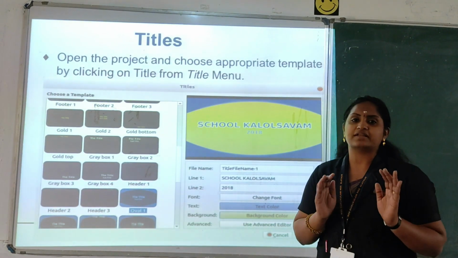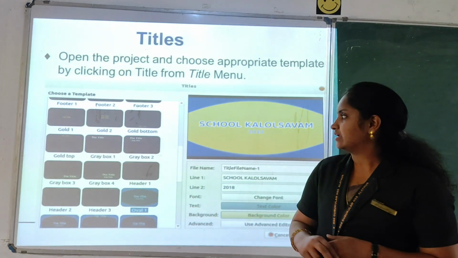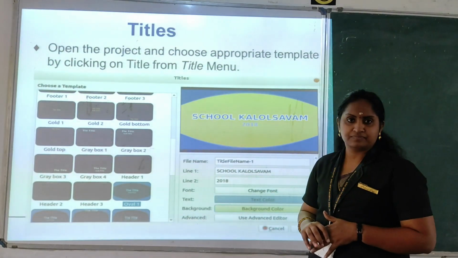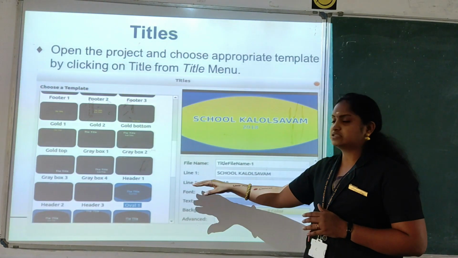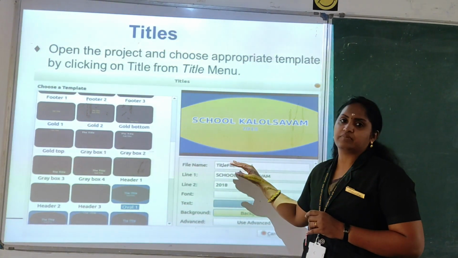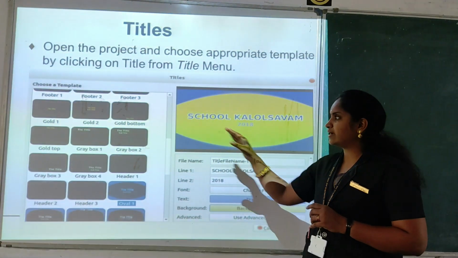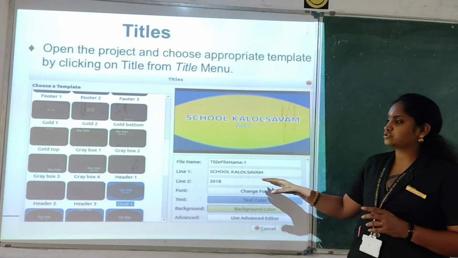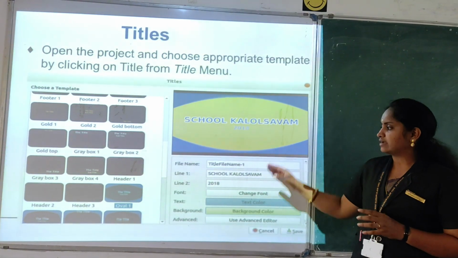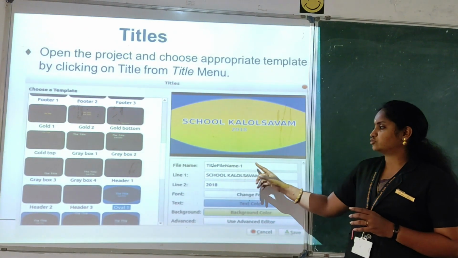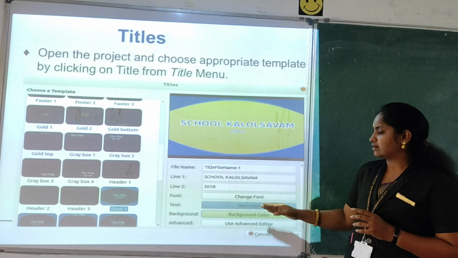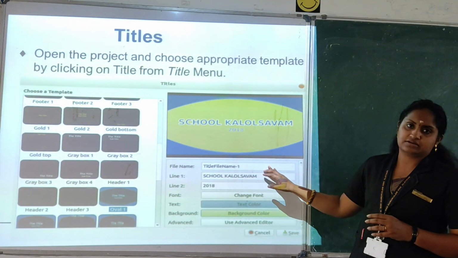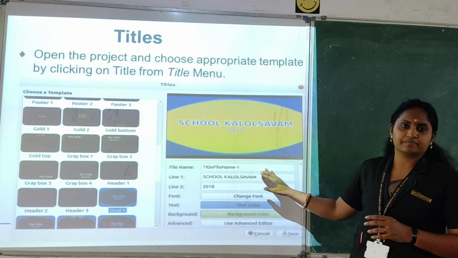If you want to give any title effects or text effects, you can use the option title. With the transition option you have the menu title. By selecting the different options you will get the title. If you choose an effect and double click, you will get the details here. If you want to change the name, font, color and style, you can use the styles and apply the textual effects in the clips.